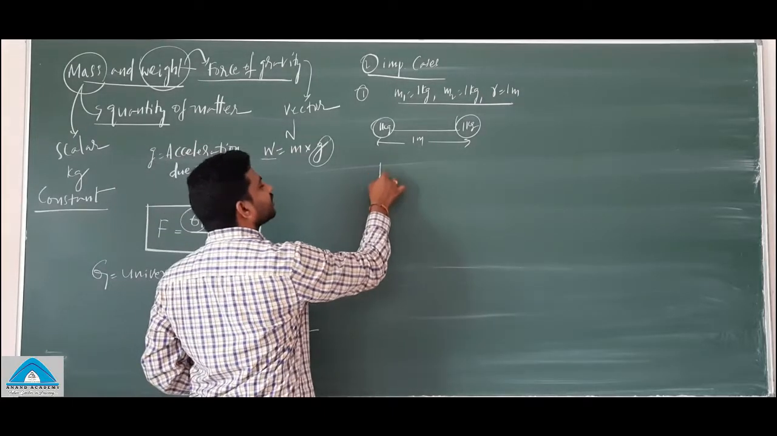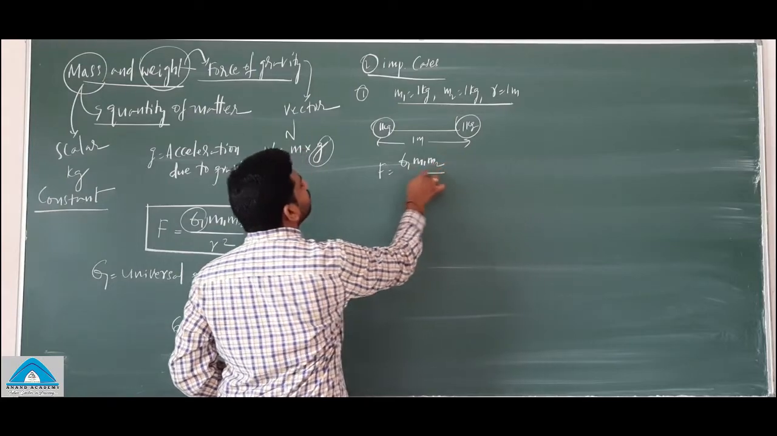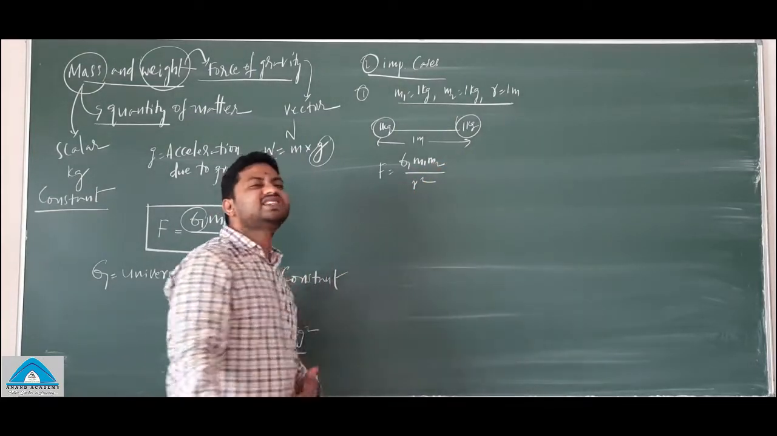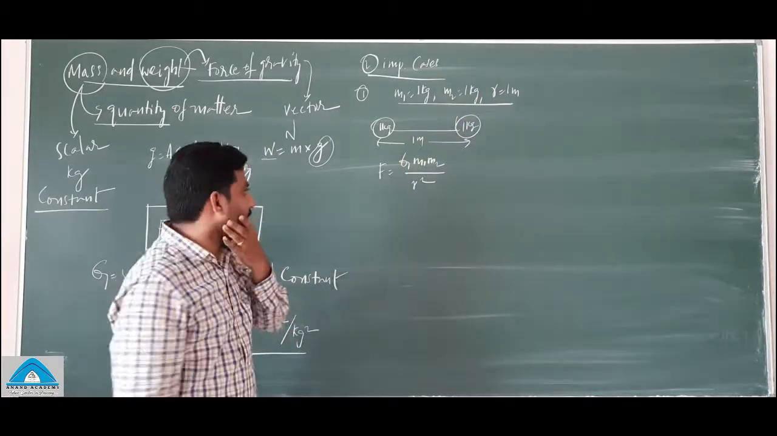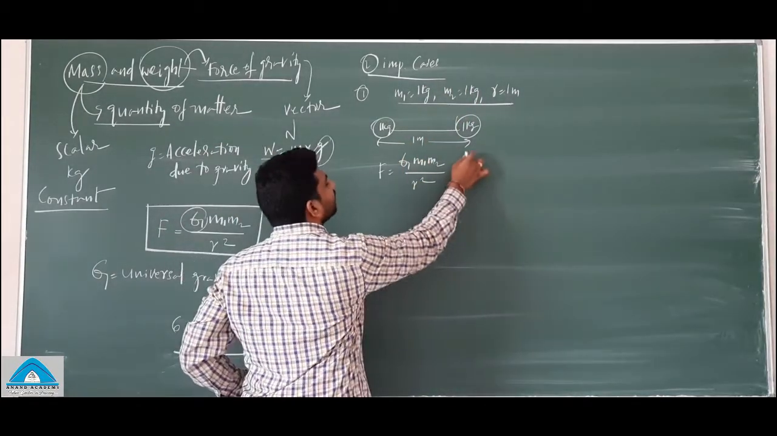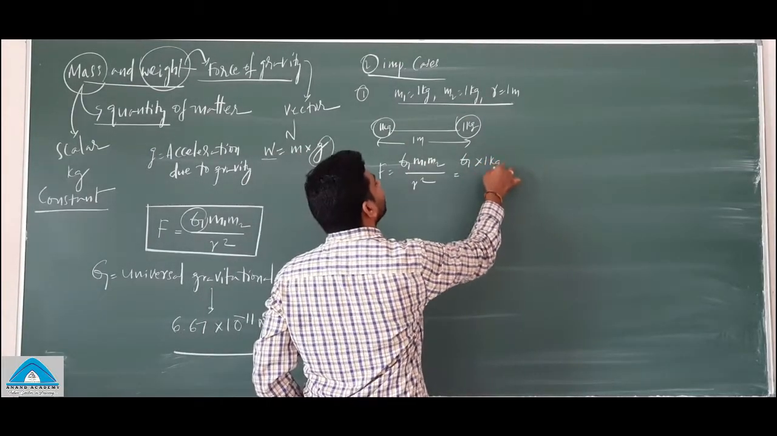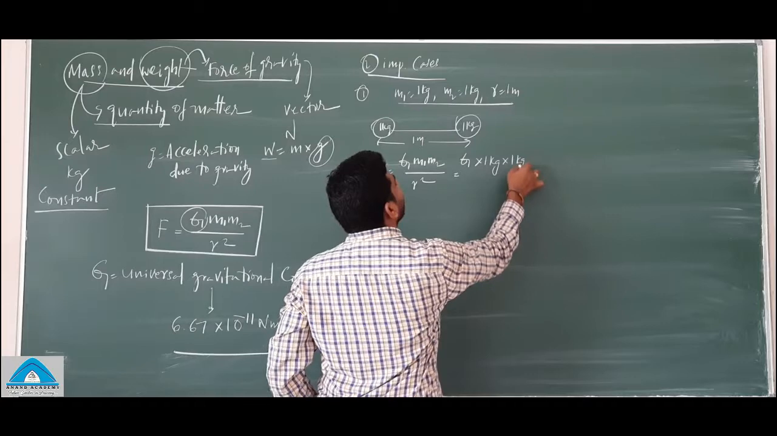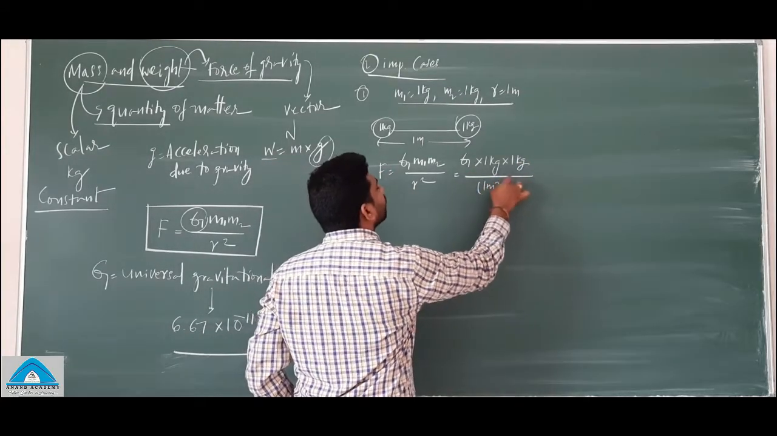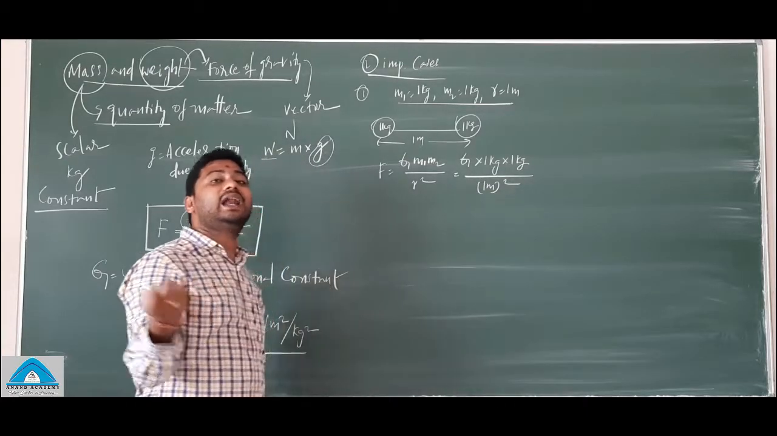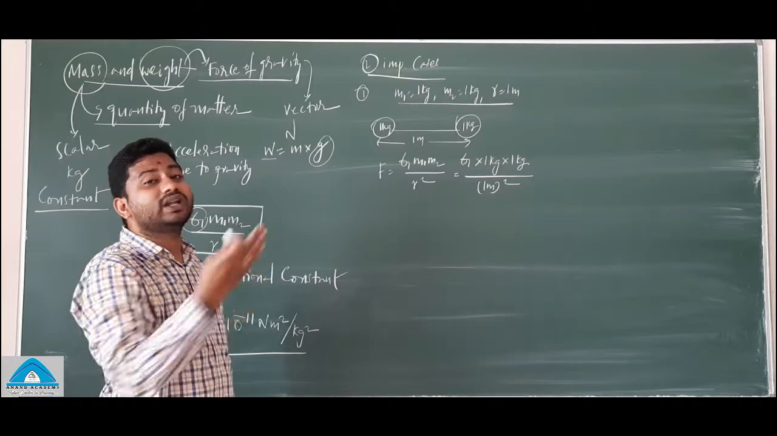Look at the statement: F is equal to G m1 m2 by r square. This is the force of attraction between any two bodies in the universe. So here I can write G into the mass of the first body, 1 kg, the mass of the second body, another 1 kg, by r square, so 1 meter whole square. I wanted to write along with the units because I wanted to show you something very interesting.